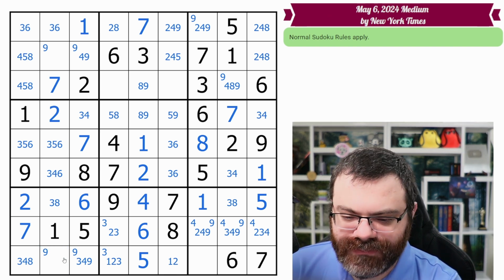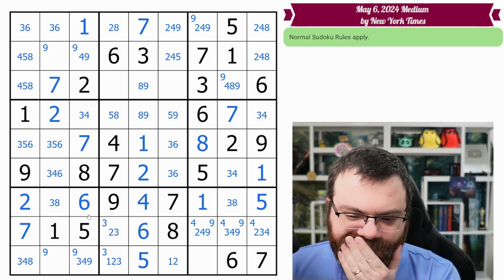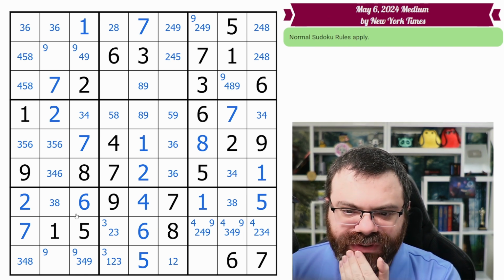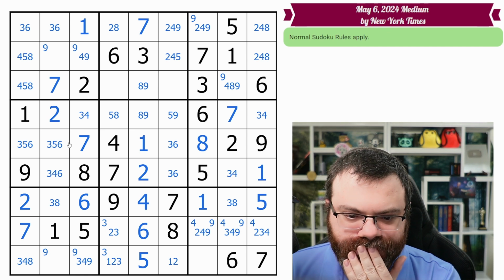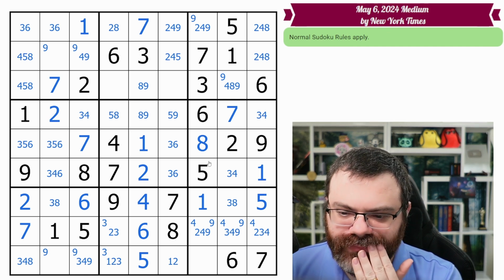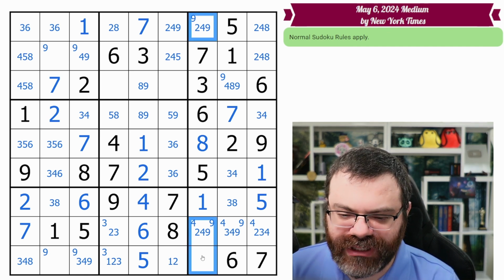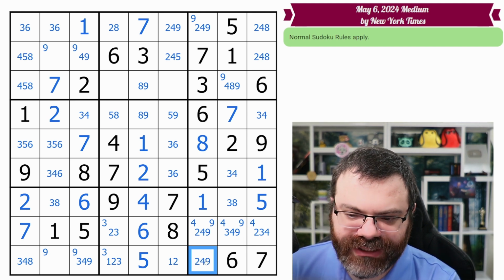Okay. Is there anything else useful to look at the moment? This column is down to 249. So I'm just going to fill 249 here.